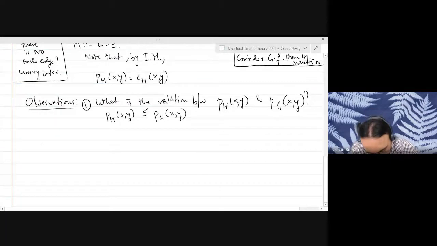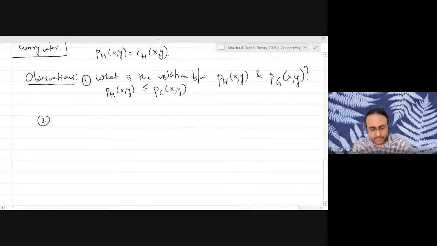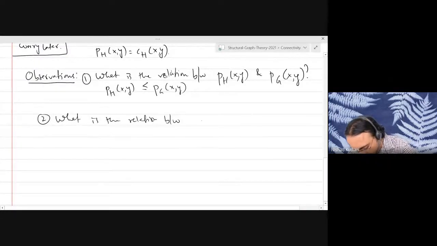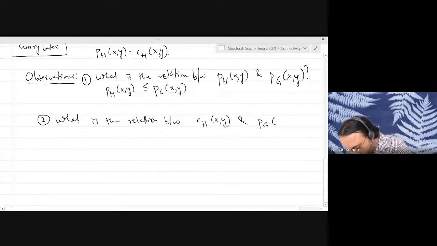Now I want to compare the other two quantities between these two graphs. So the same question, what is the relationship between the cut value, the cut function in the two graphs between X and Y?